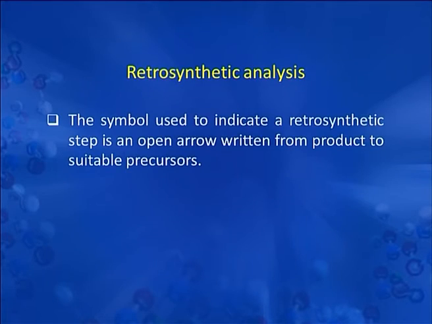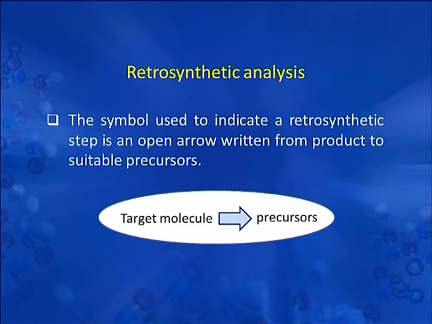This is very important, and he got the Nobel Prize for this development in the year 1990. In retrosynthetic analysis, the symbol used to indicate a retrosynthetic step is an open arrow written from product to the suitable precursor. Now, we will discuss the planning of the synthesis of alcohol by retrosynthetic analysis.